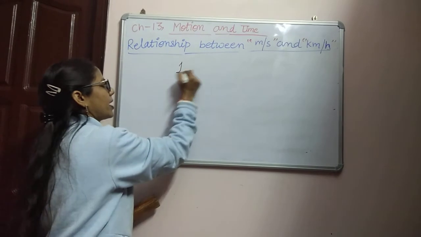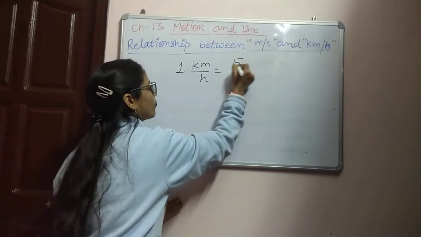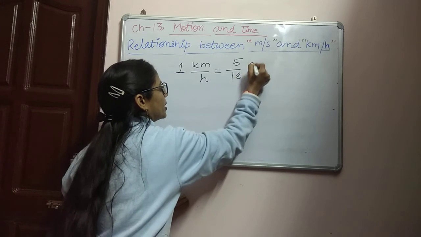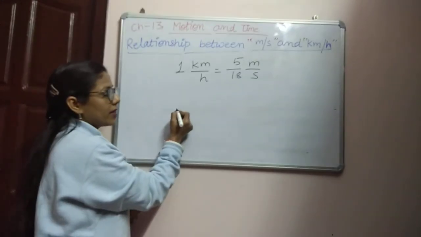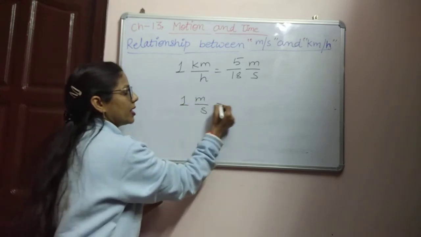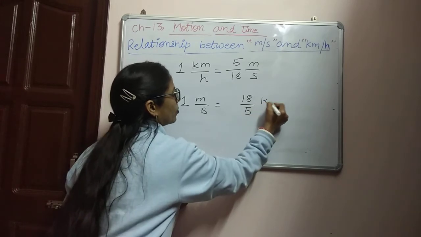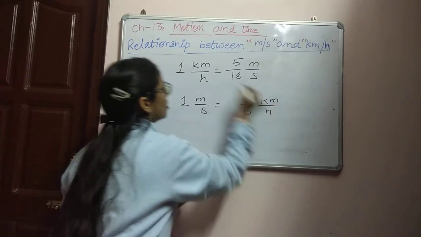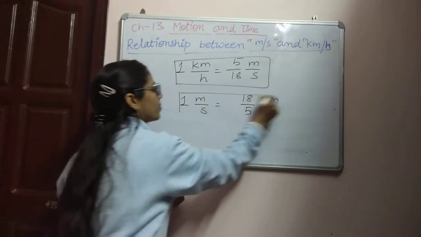So we can write 1 kilometer per hour is equal to 5 by 18 meter per second. And 1 meter per second is 18 divided by 5 kilometer per hour. So this is the relationship between kilometer per hour and meter per second.